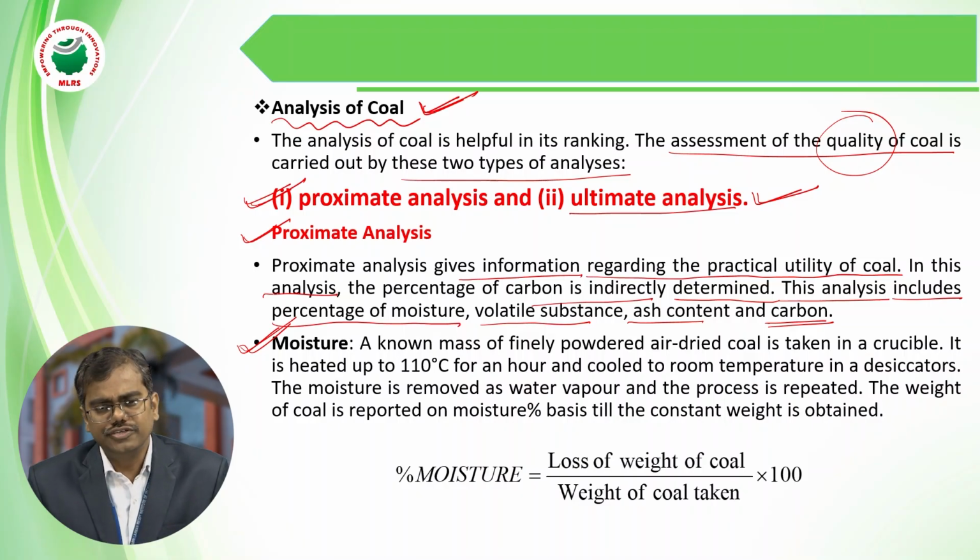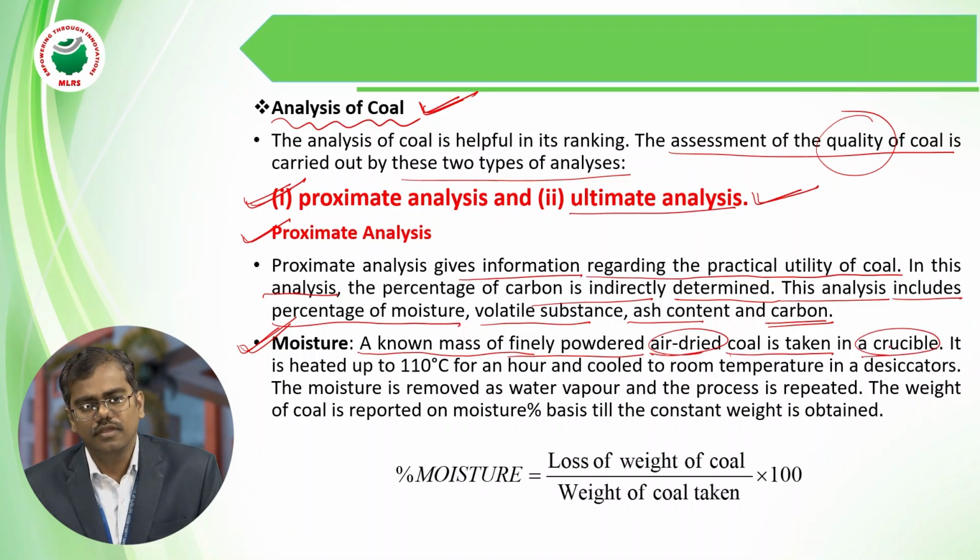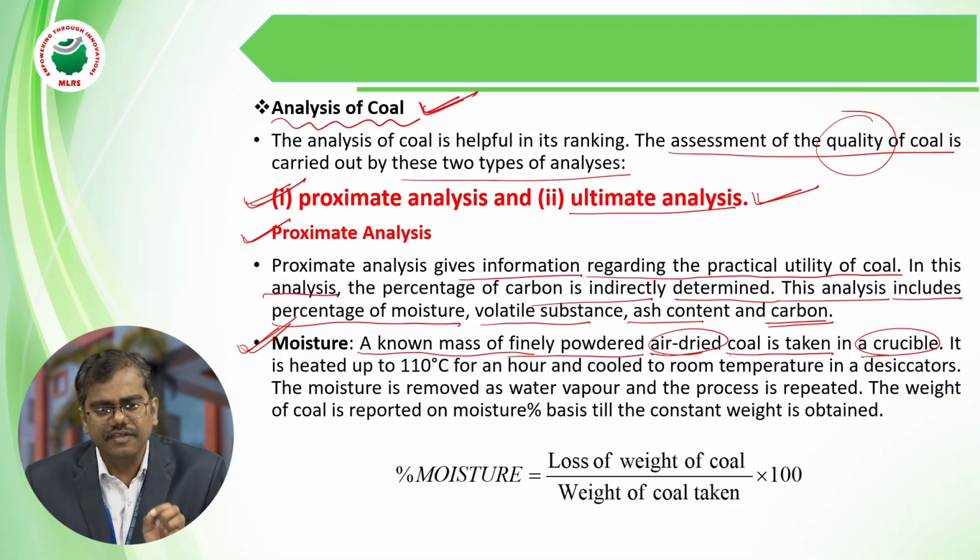First of all, you should take a known mass of finely powdered air dried coal in a crucible. Whatever coal sample you are taking should be in powdered form.